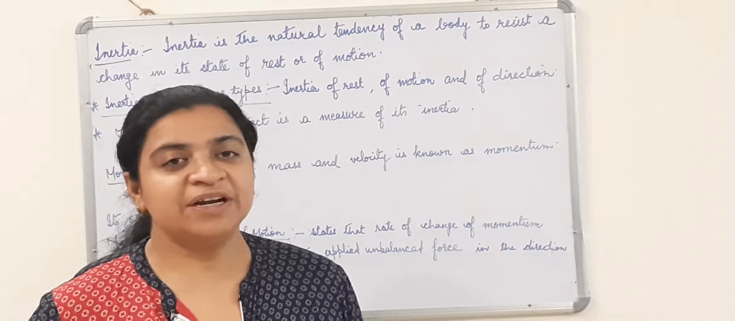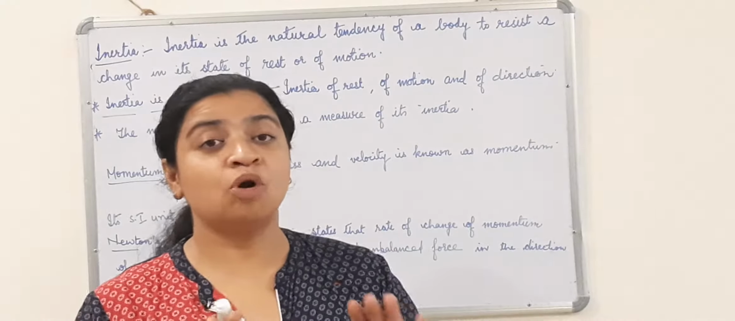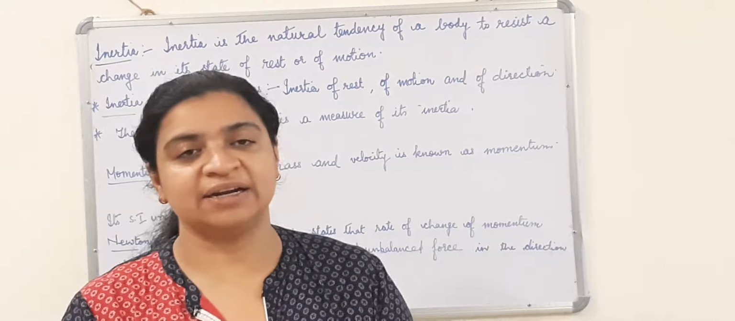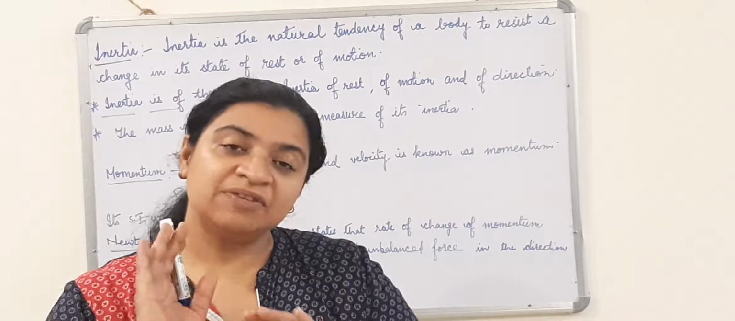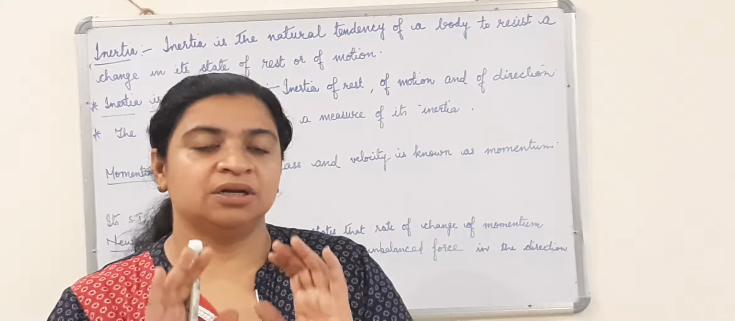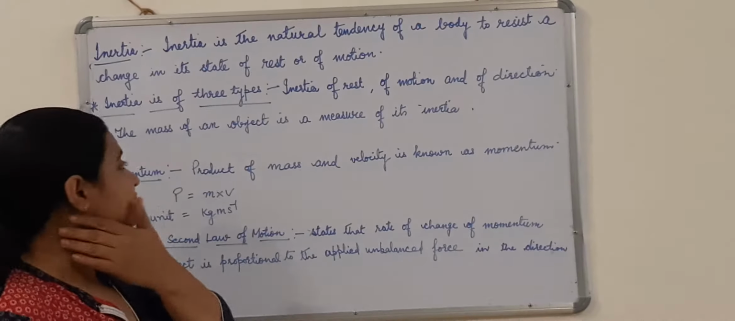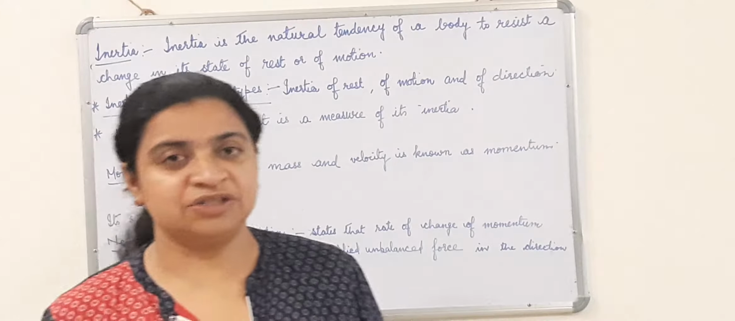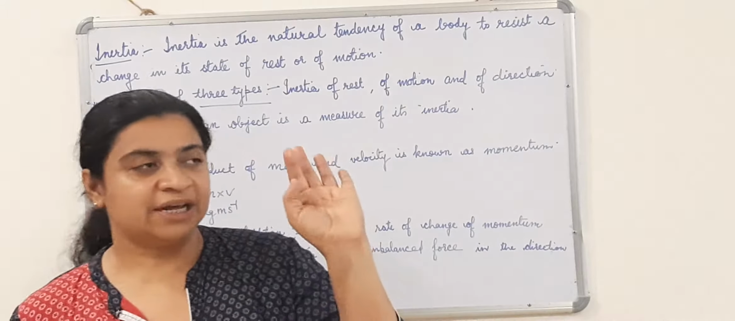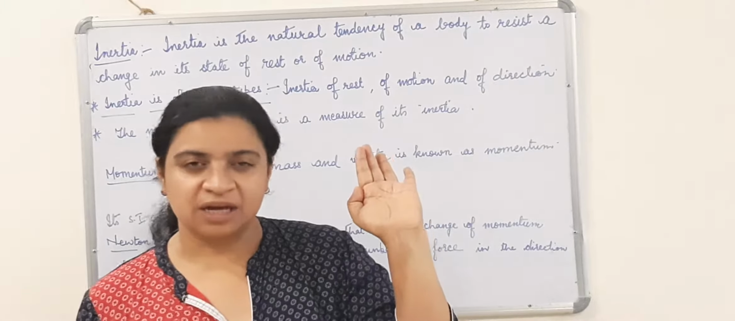It means if we try to change the state of rest or of motion, the body or the object opposes that. That opposition given by the body, or that tendency of the body to oppose that change, is known as inertia. Last time we had talked about three types of inertia: inertia of rest, inertia of motion and inertia of direction. I remember in my last video I had given you 5 examples.